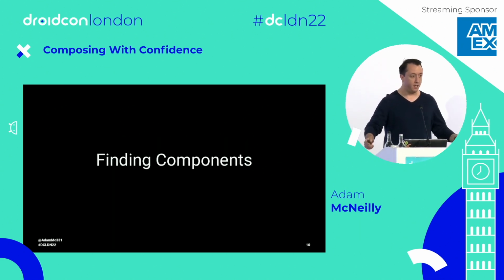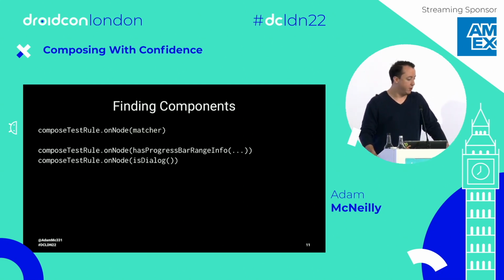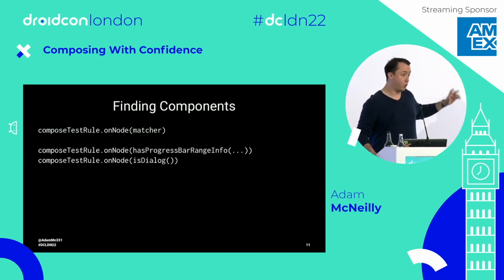So let's talk about finding components with Jetpack Compose. The easiest way to do that, or the most basic way of doing this, is when we have compose test rule, we can call onNode, and we can give it some matcher. And there are a million of them out there. There's has progress bar range info, or is dialog. There's also has text, has content description, etc. But any matcher you think of, or custom matcher you write, would go in here.